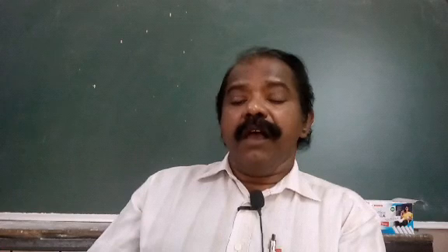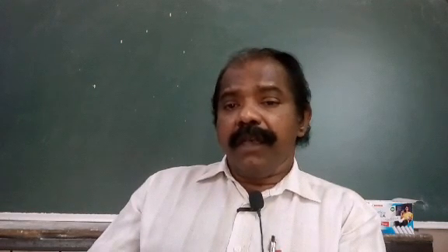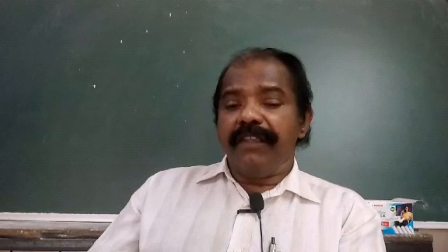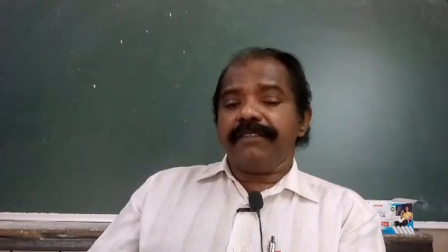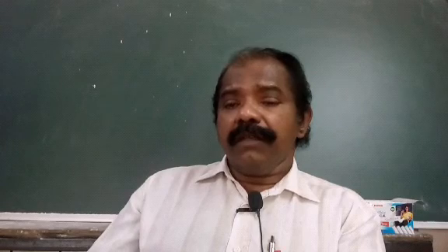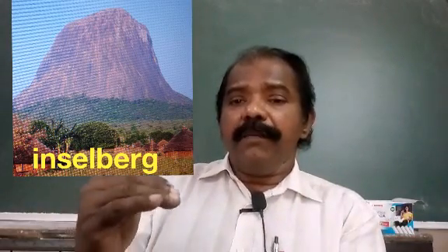Another landform formed by wind is the Inselberg. Inselberg means an island mountain. What is meant by island mountain? On a plain surface, only one mountain is standing, only one hill is standing high.